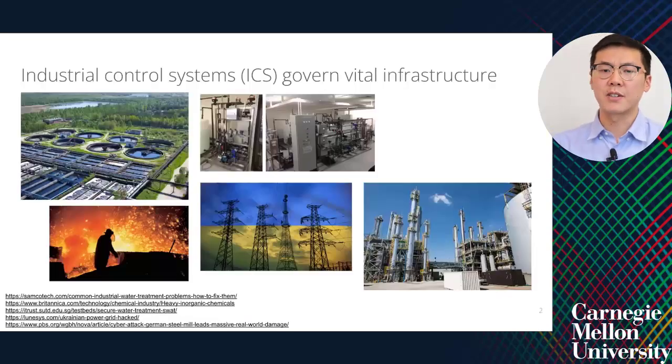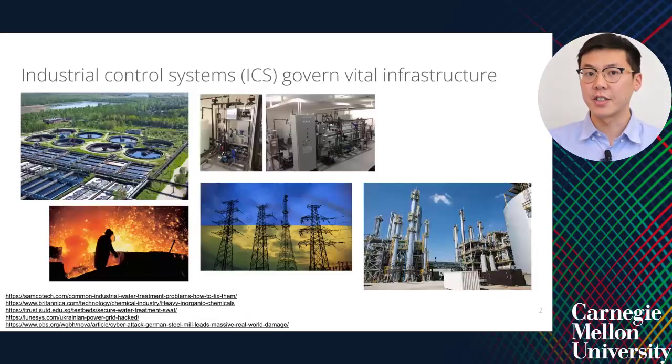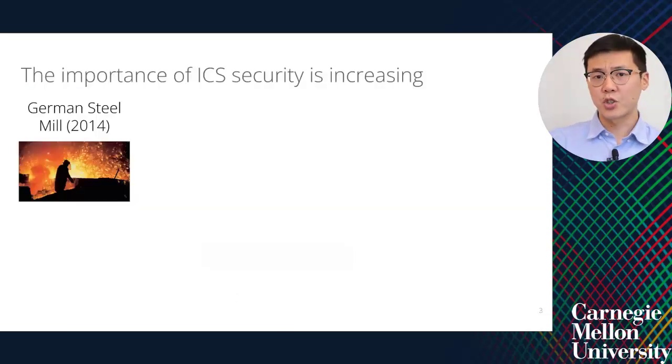Industrial control systems govern vital infrastructure in our everyday lives. Use cases include water treatment, the electric power grid, and chemical processes. Industrial control systems are also common targets for attack.